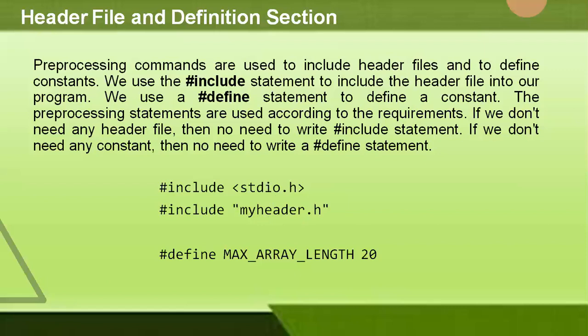Whereas coming to this particular directive, it tells the C compiler to replace the instance of max array length with 20. So here hash define is used for constant to increase the readability of the statements.